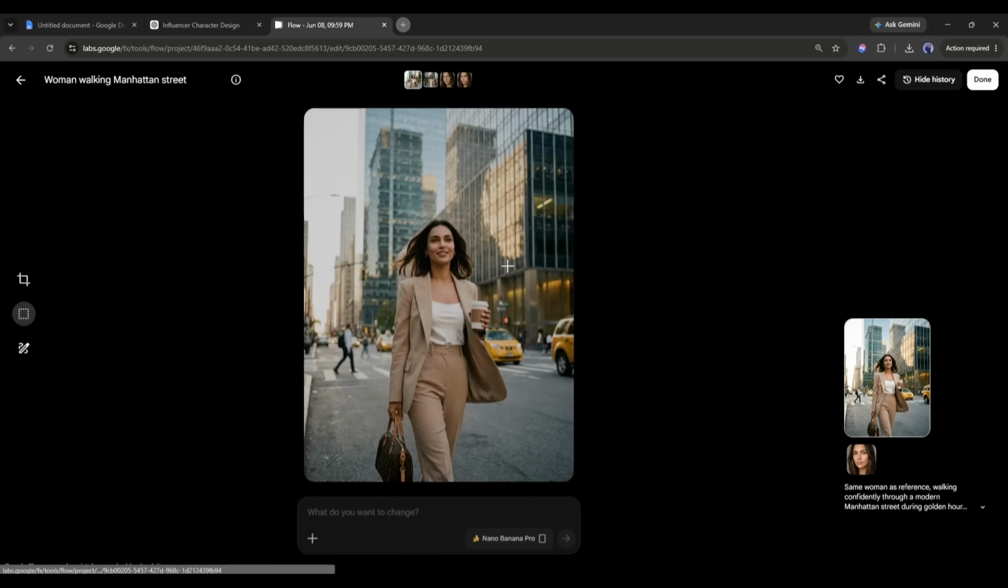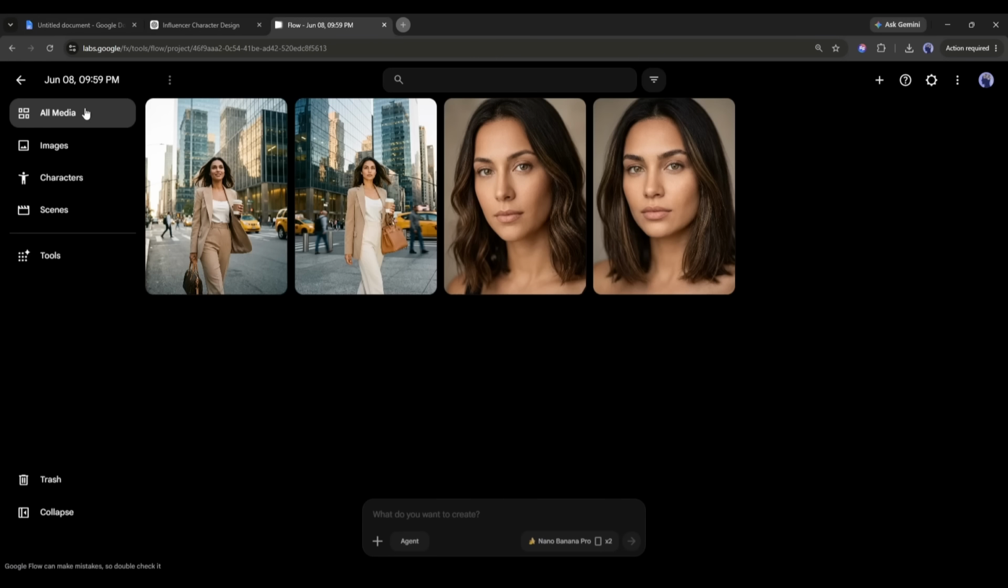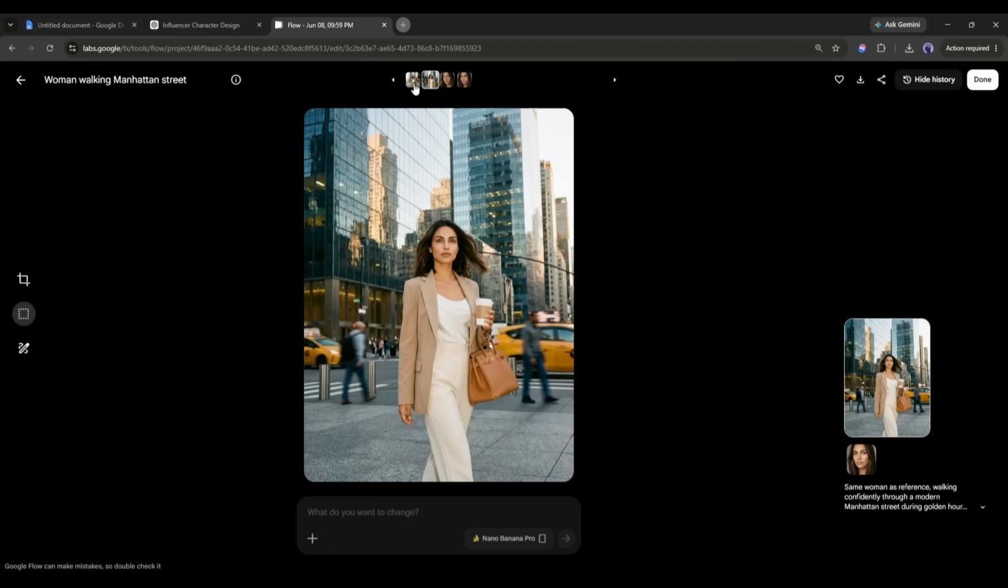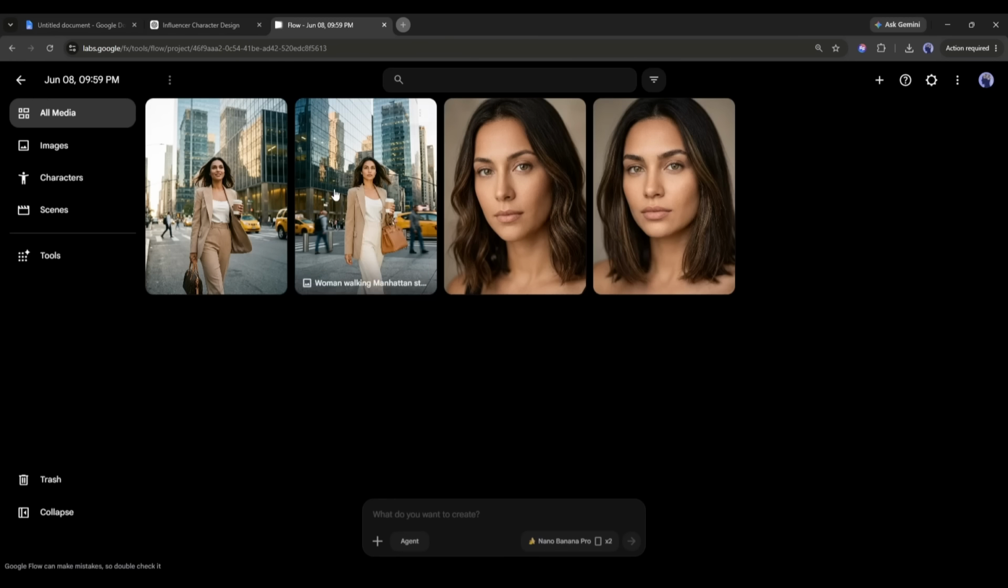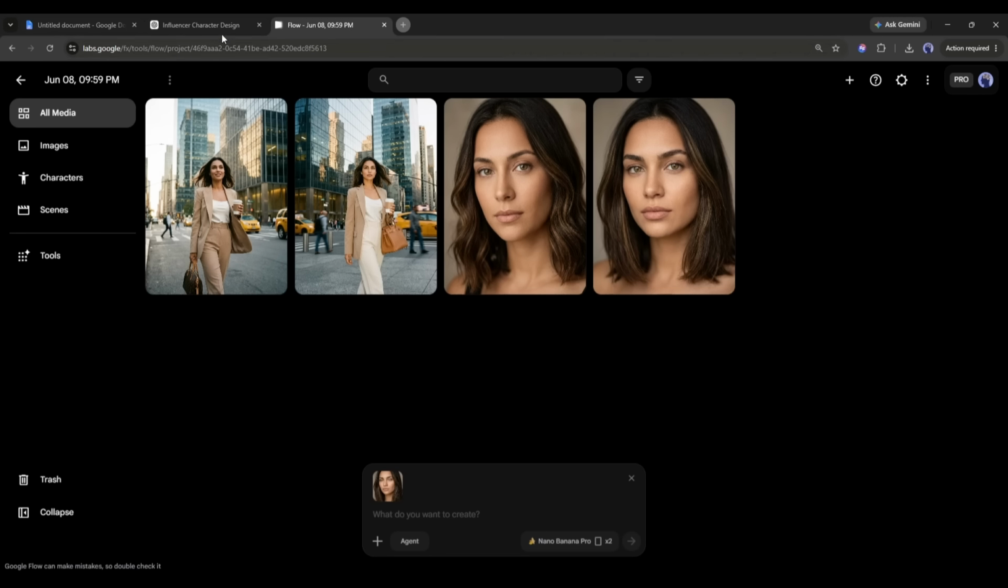And here it is. The images are ready. Look at the result. This is looking so real. Both images look exactly like the reference image. So now we can create consistent character images without any issue. Now, let's create the next image.